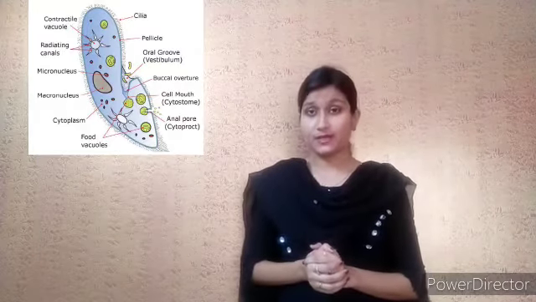At the same time, there are organisms that are made up of more than one cell. These are called multicellular organisms. For example, we can take us or any plant or any animal. We see they are made up of a large number of cells. That is why they are called multicellular organisms.